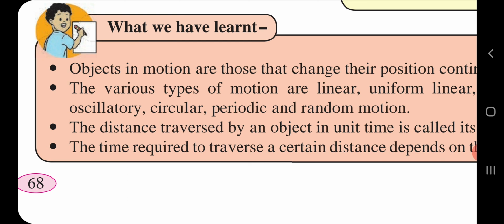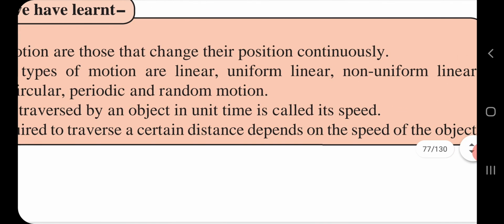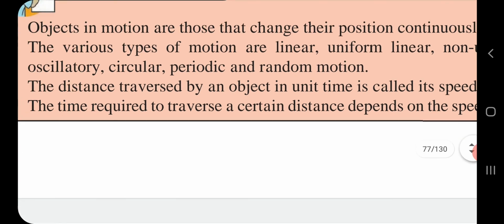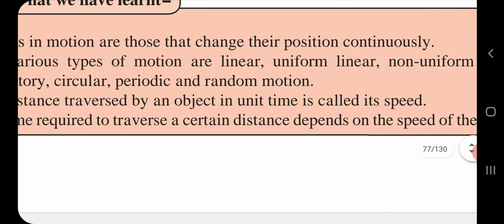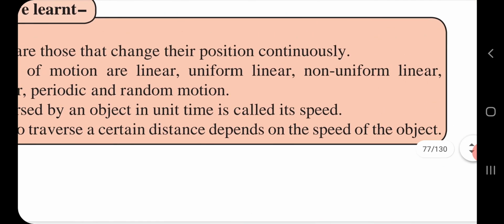Next point, the distance traversed by an object in unit time is called its speed. Next point, the time required to traverse a certain distance depends on the speed of the object.